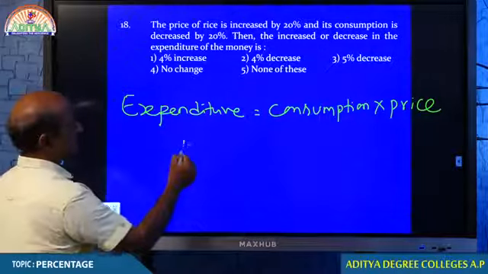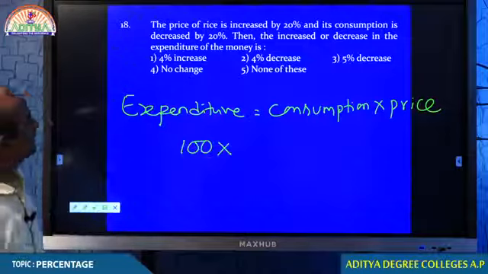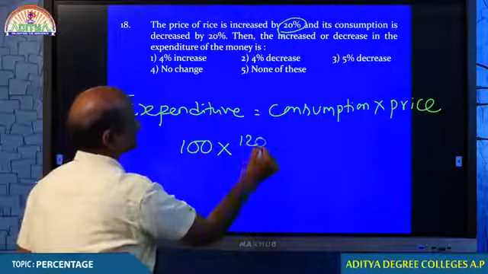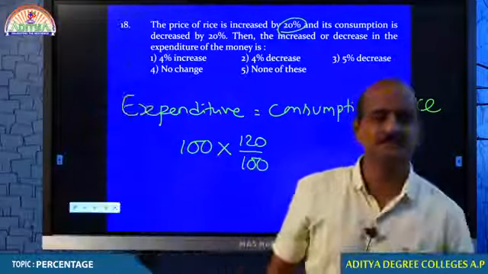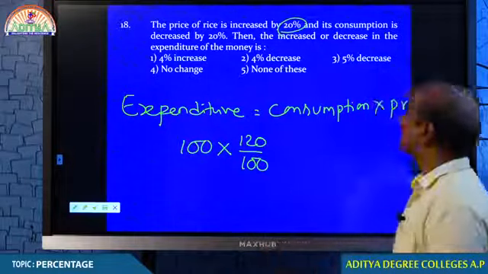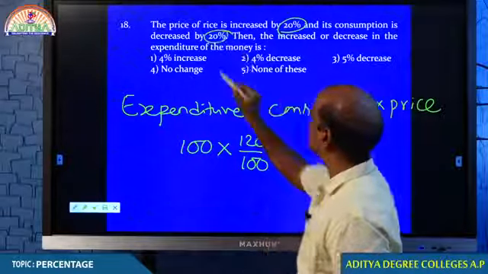So expenditure, let the expenditure be 100, students. What happened? Price increases by 20%. What is 120 by 100? The significance of 120 by 100 is an increase by 20%. And the consumption decreases by 20%.